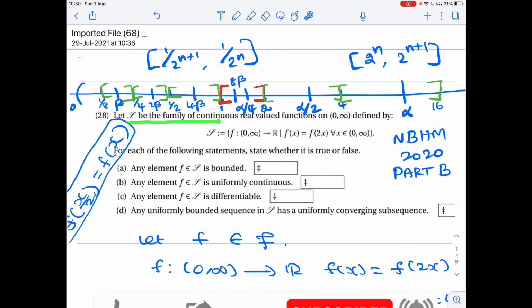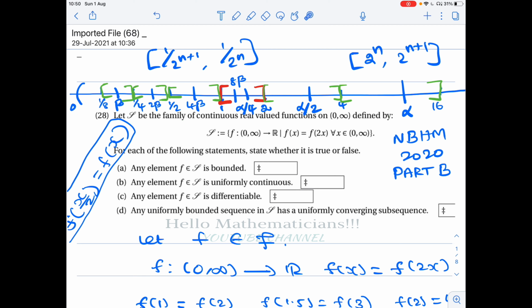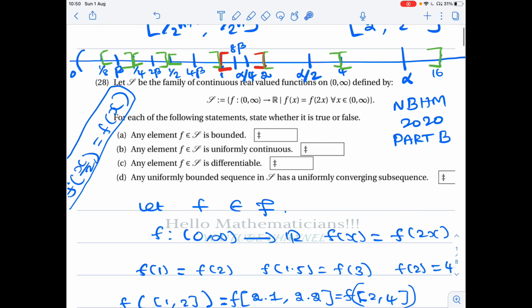Let F be a family of continuous real valued functions on open (0, infinity), defined by: F consists of functions f from open (0, infinity) to R satisfying f(x) = f(2x) for all x belongs to open (0, infinity). Then which of the following statements is true or false? Any function belonging to F is bounded, uniformly continuous, differentiable. Suppose there is a sequence of functions in F which is uniformly bounded, then it has a uniformly convergent subsequence.